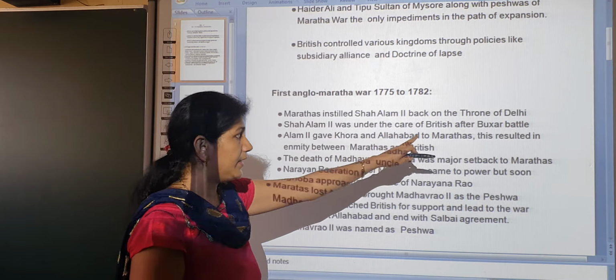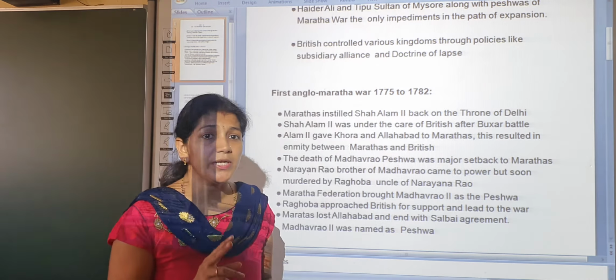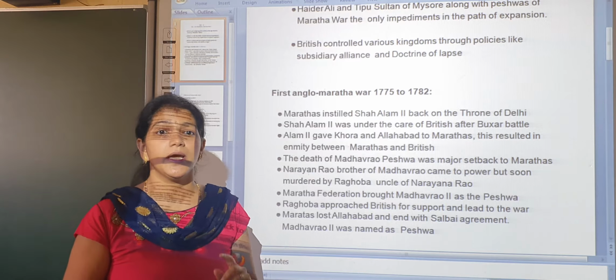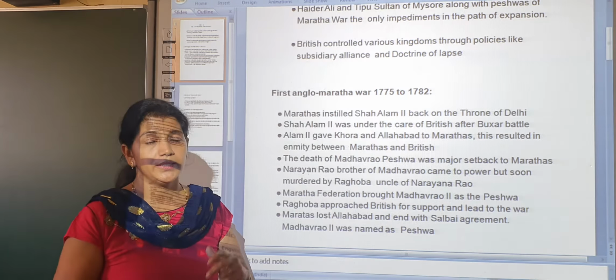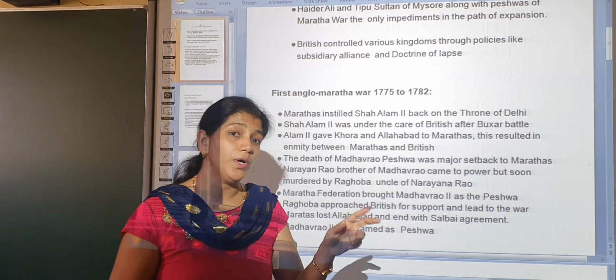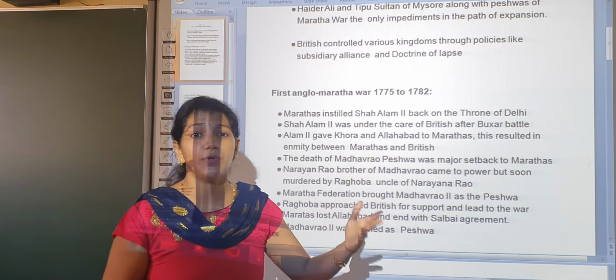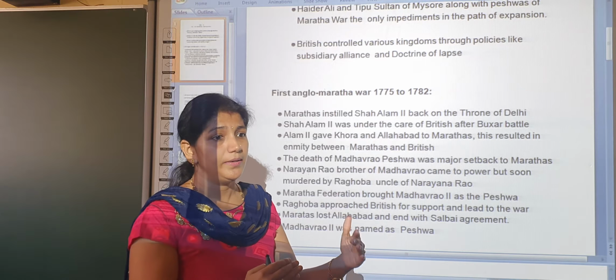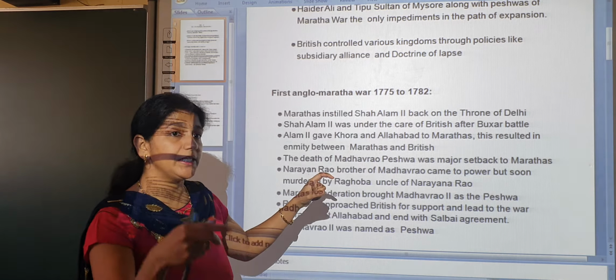But after the Battle of Buxar, Shah Alam gave two important regions to the Marathas, Kora and Allahabad. These two places had earlier been given to the British, but without the permission of the British, the two regions were given to the Marathas. That is the main reason the enmity between the Marathas and the British started.